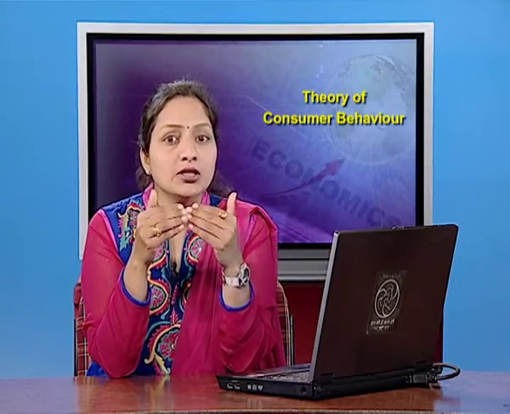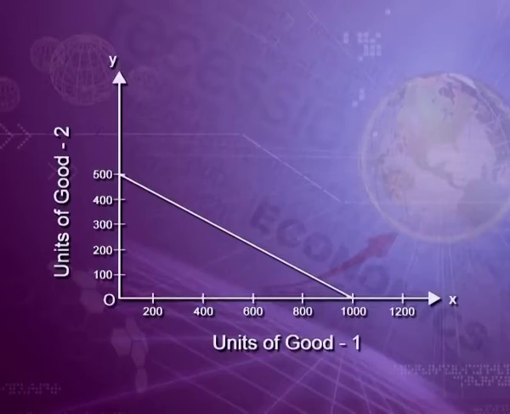Now, if we plot this data on graph, we will find the budget line or price line. On x-axis, we will take units of good 1 and on y-axis, the units of good 2. Interval on x-axis can be taken of 200 units as the maximum units of good 1 are 1000.